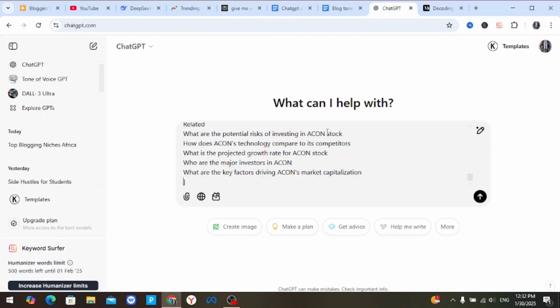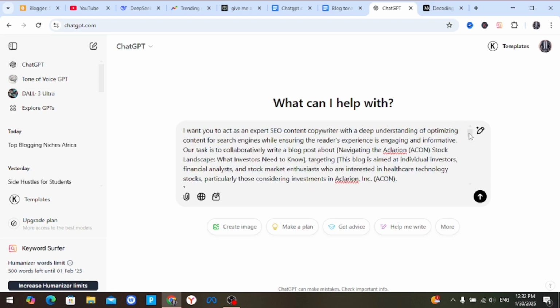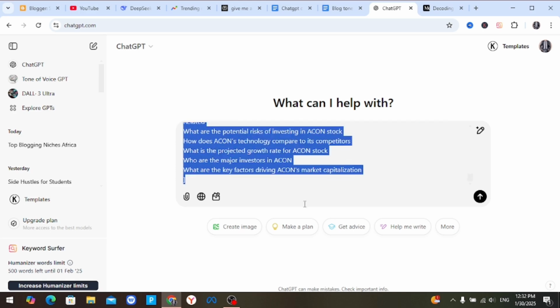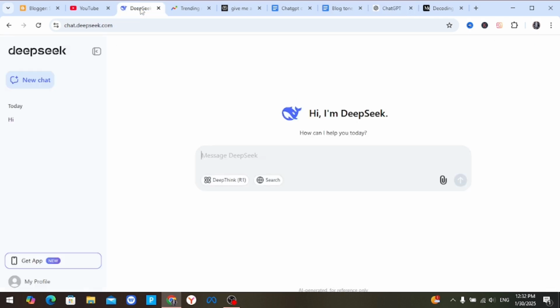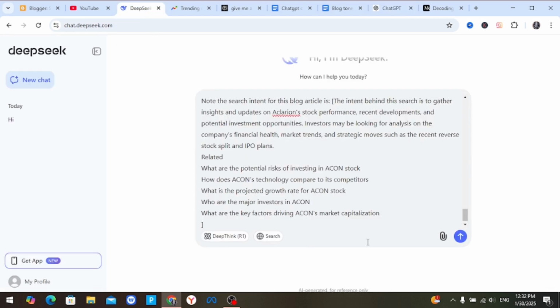Okay, so now that we are done, we are not going to click on this here. Remember, I said we are not going to use ChatGPT to create this article. We are going to use DeepSeek. So now we are going to copy everything from the top to the bottom, then paste it in DeepSeek. So now we have two features here we can use to write the article. We have the deep think, or the web search.